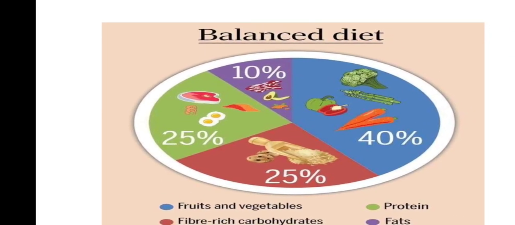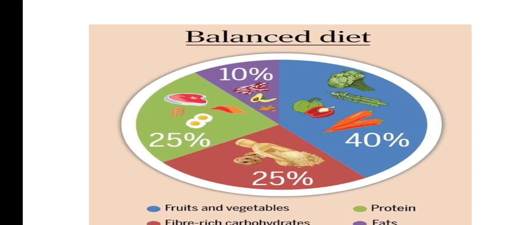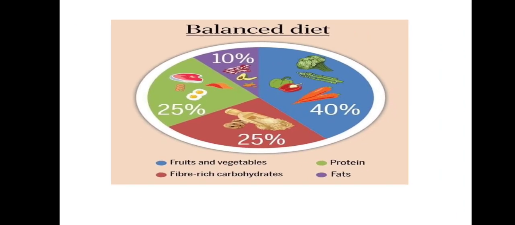We must design our platter like this. If we are taking dinner or lunch, we must design our plate like this: 40% this, 25% this, 25% protein, and 10% fats, okay. When we take our diet in such a manner, this will be called a balanced diet, right?